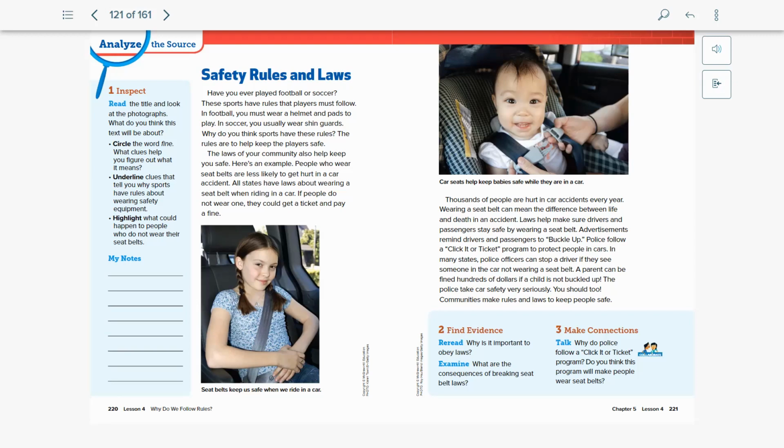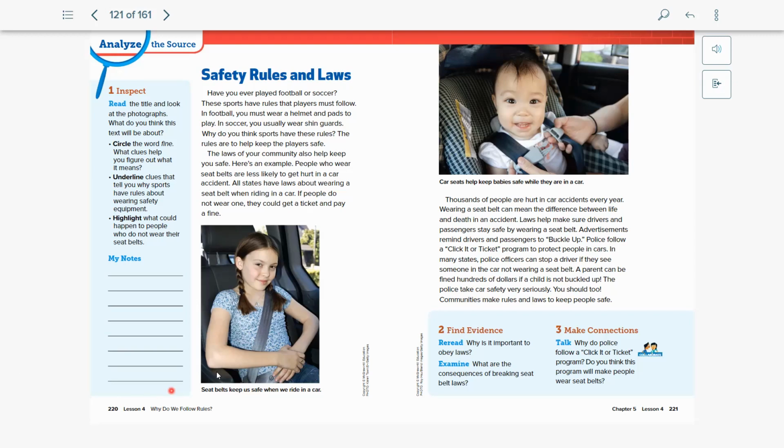Thousands of people are hurt in car accidents every year. Wearing a seatbelt can mean the difference between life and death in an accident. Laws help make sure drivers and passengers stay safe by wearing a seatbelt. Advertisements remind drivers and passengers to buckle up. Police follow a Click It or Ticket program to protect people in cars. In many states, police officers can stop a driver if they see someone in the car not wearing a seatbelt. A parent can be fined hundreds of dollars if a child is not buckled up. The police take car safety very seriously. You should too. Communities make rules and laws to keep people safe.